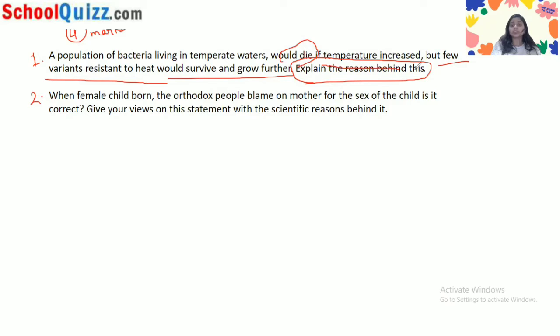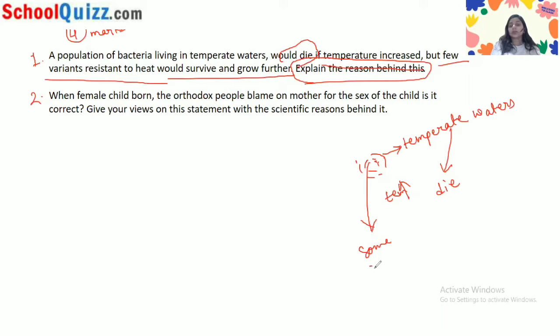Because if temperature increased, but few variants, suppose this is a population of the bacteria, so they live in the temperate environment. Sorry, temperate waters. They live in temperate waters. Now, if the temperature increased, so they all died. But some of these variants of the bacteria, or you can say some of the individuals, can survive.